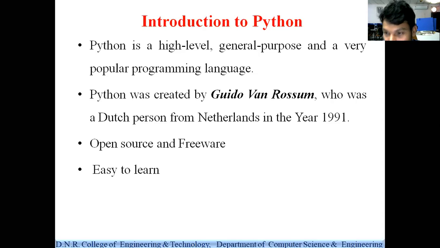So why is Python programming popular? Anyone know why Python programming is popular from 2017 or 2019 onwards? It was created in 1991, but it became popular in 2017 or 2018 onwards. Why is it popular? Right, that is the basic and market trends. So the programming language is now popular.